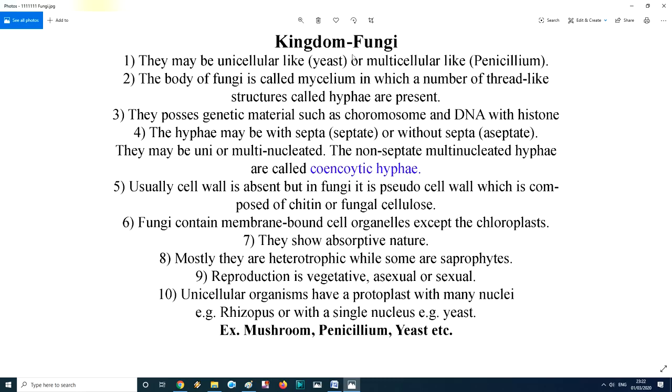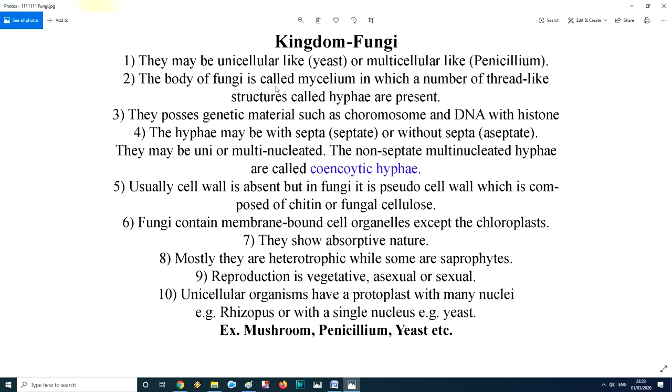Yeast is a unicellular fungus, scientifically called Saccharomyces cerevisiae, and also known as baker's yeast. It is useful for the production of all the alcoholic beverages as well as bread and bakery products. So it's called baker's yeast. And there are certain fungi which are multicellular like Penicillium, which produces the penicillin antibiotic, the first antibiotic of the world, prepared by Alexander Fleming in 1928 to 29. That was penicillin, obtained from Penicillium chrysogenum or Penicillium notatum, two types of fungi.